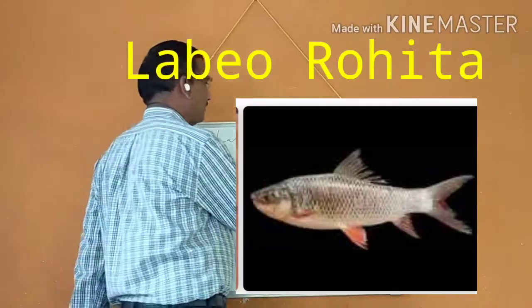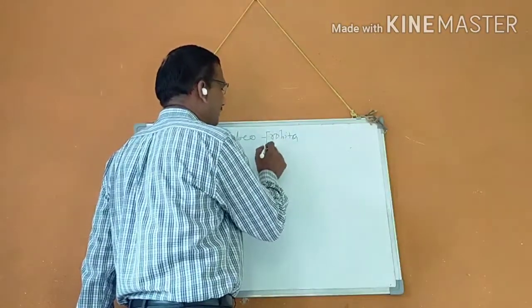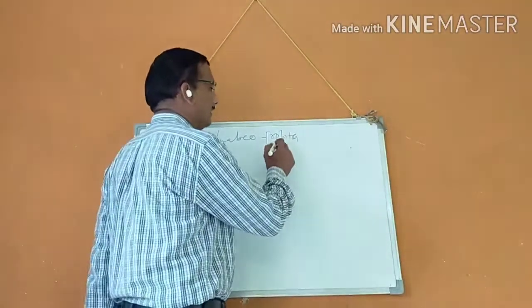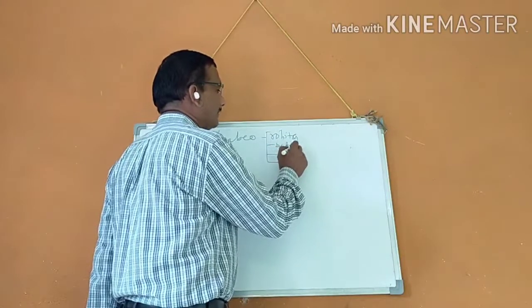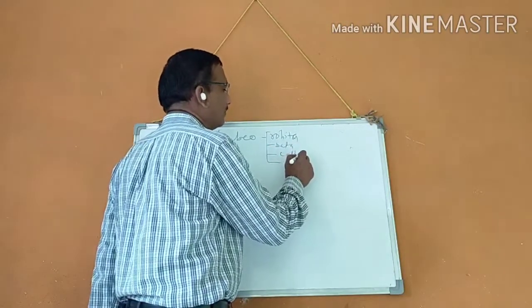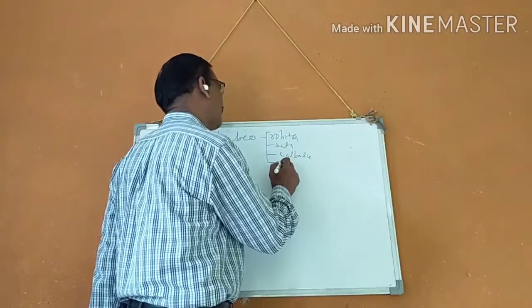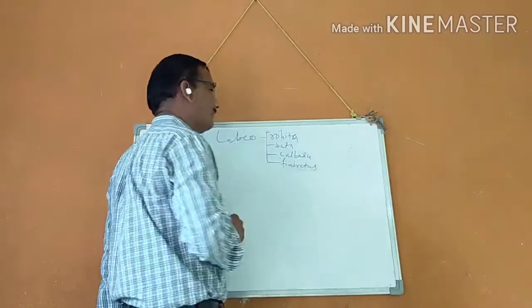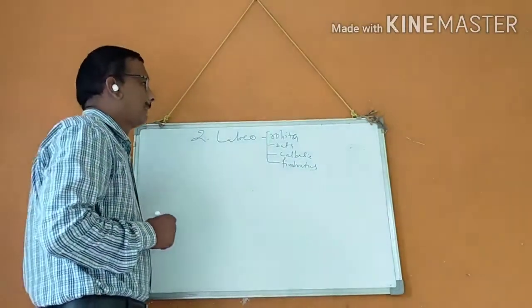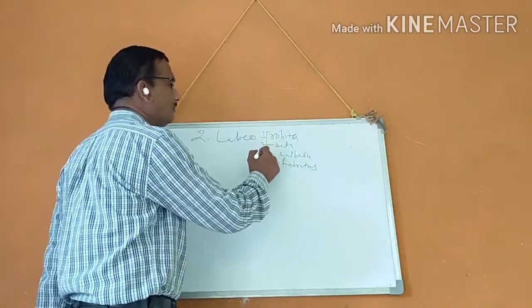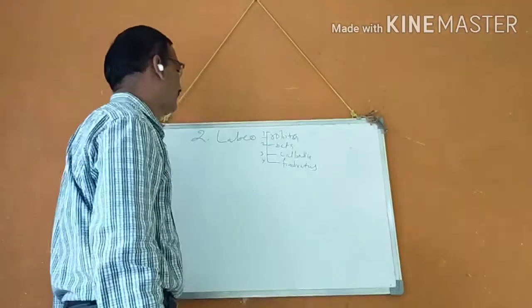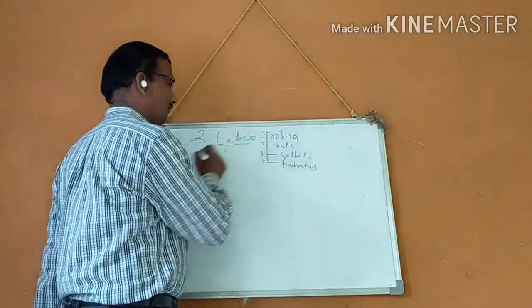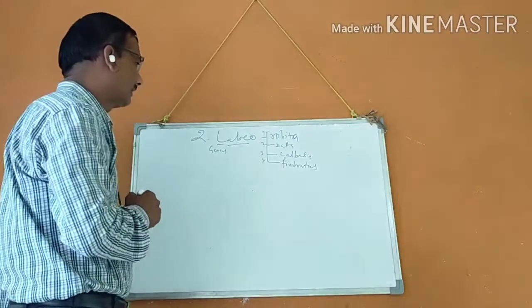In the Labio, near about how many? 4 species: Labio ruita, Labio bata, Labio kalbasu, and Labio fimbriatus. These are the 4 species from the genus Labio.